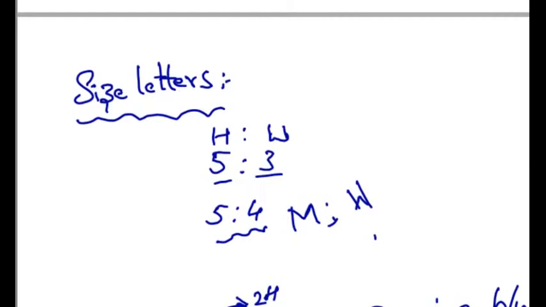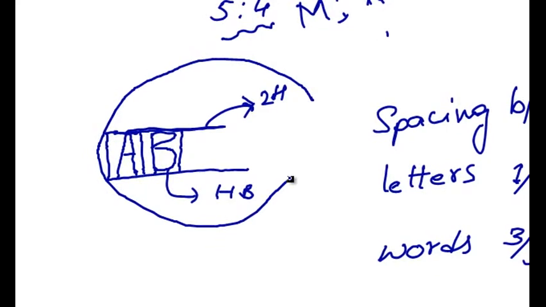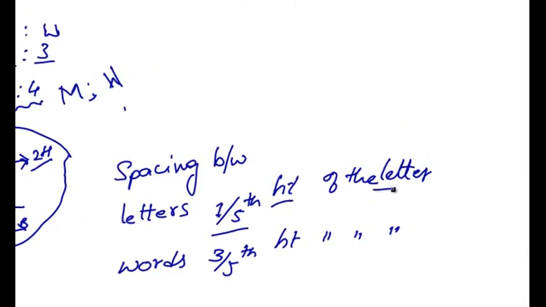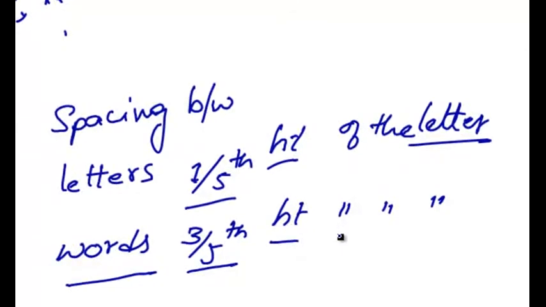Here is one example of the lettering. The guidelines should be drawn with the 2H pencil and the letters should be drawn with the HB pencil. The spacing between the letters must be approximately equal to 1/5 of the height of the letters, and the spacing between the words in a sentence must be 3/5 of the height of the letters.